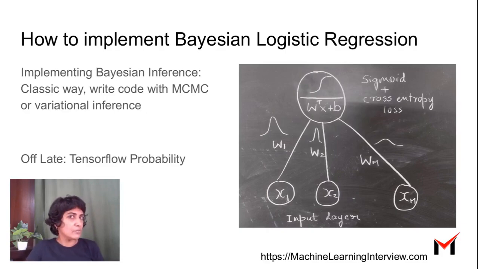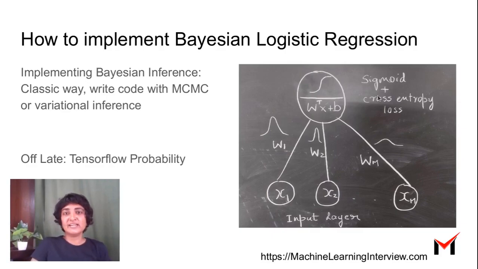a simple neural network. So think of a very simple neural network with just the input layer, which is taking in all the features, and there is only one output node. There are no hidden layers, and the output node has a sigmoid activation function, right? And it can use the cross entropy loss.